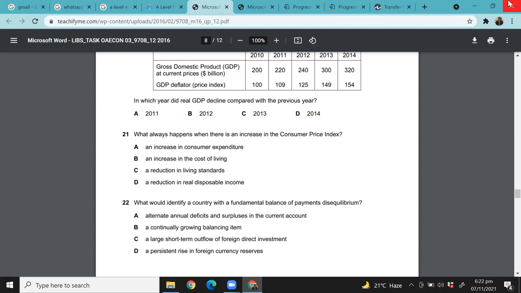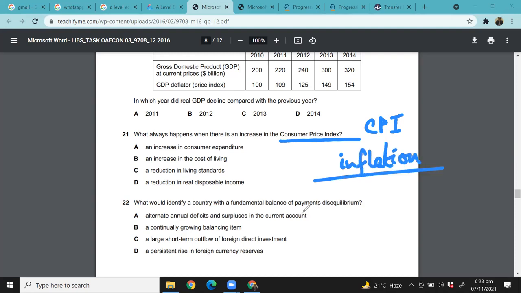When consumer price index rises, what is that actually showing you? What is consumer price index? Okay, I'll come to it. Let me first explain what I was about to explain. CPI is the method that is used to calculate inflation. When consumer price index is rising, this means there's inflation taking place in the economy, which means that goods and services are becoming more expensive in your country.